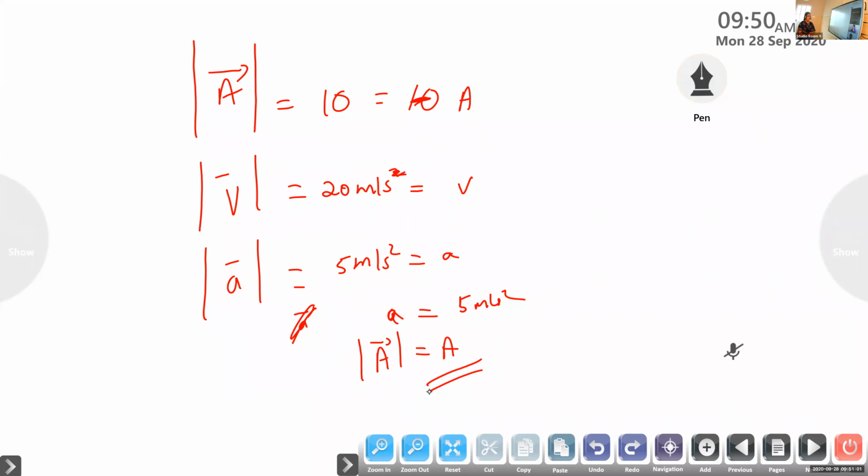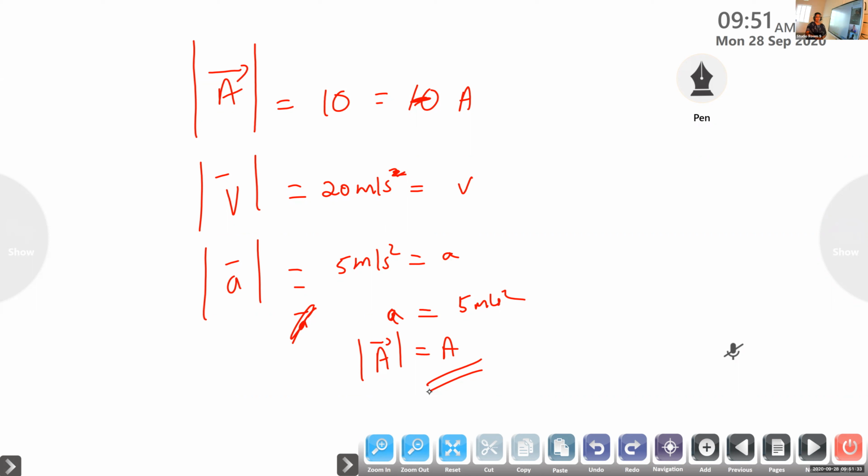So this is the basic of vector quantities. How can we represent a vector quantity with direction and magnitude? In an arrow, the length of the arrow indicates the magnitude, and the arrowhead indicates the direction. Okay. So by looking at the length of that arrow, you can find out which quantity has more magnitude, even if the value is not given.